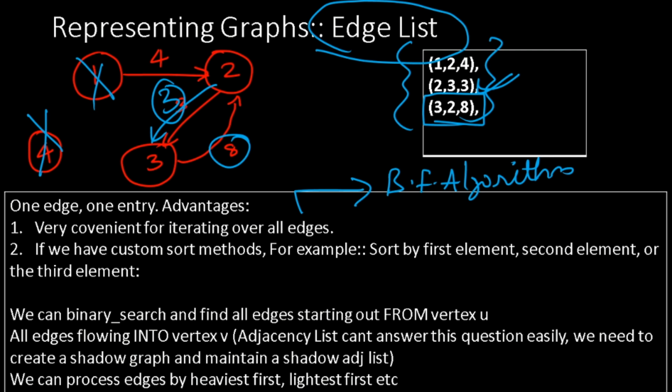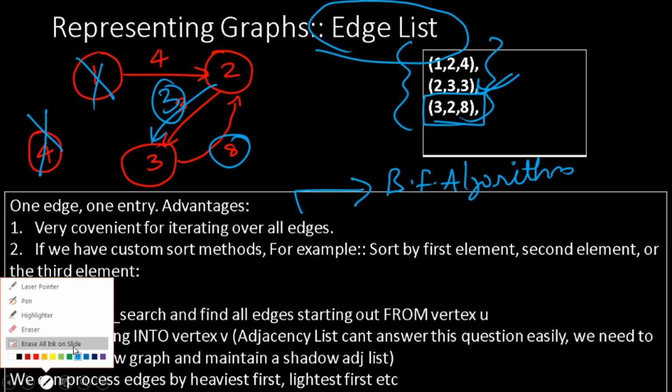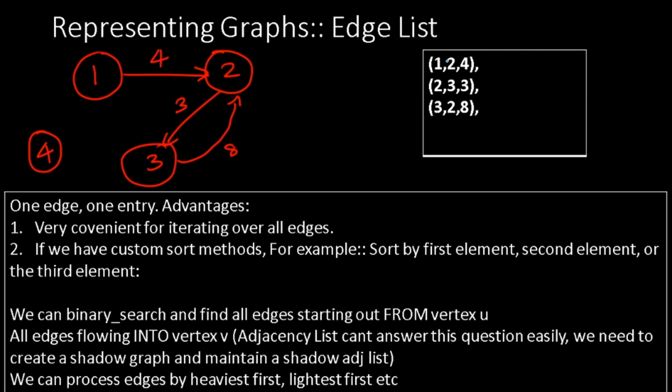The second advantage is we can use custom sort methods to answer certain queries. For example, if we sort according to the second element, what do we get? We get the edge list as 1, 2, 4; 3, 2, 8; and 2, 3, 3. This allows us to answer questions like how many edges flow into 2?